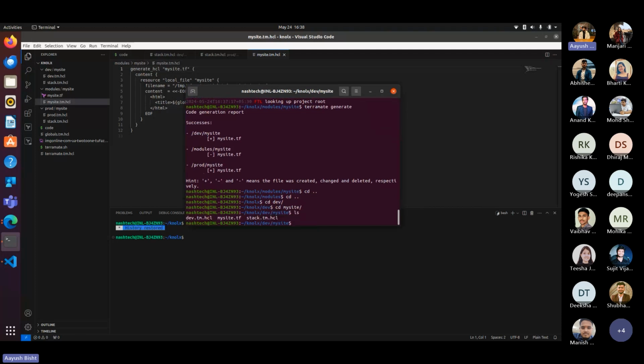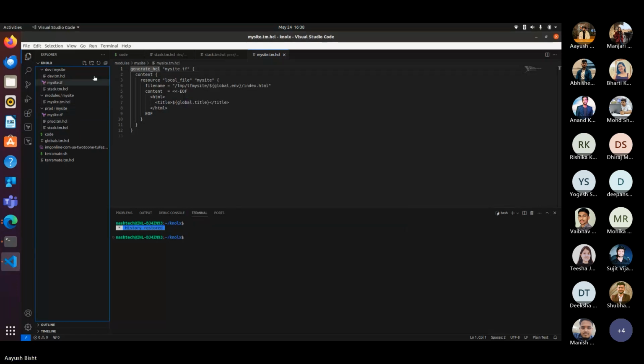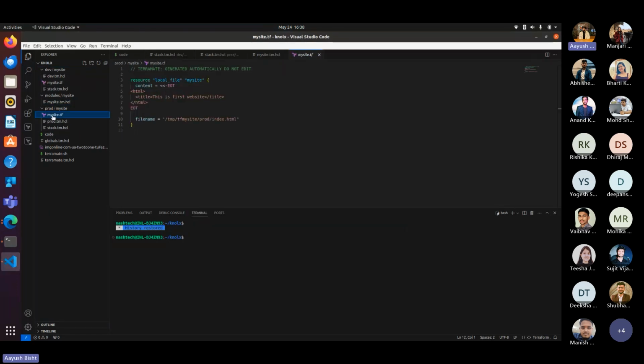Here you can see the Terraform file is created. Let's go and see what's inside it. As you can see, the title is "This is first website", and the file name and path will be tm.tf, my site, and dev environment for the dev one, and for the prod one, as you can see, it's prod. So it did not override it, and it created a separate environment folder for each of the environments.